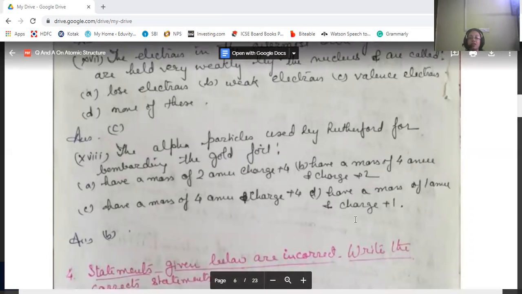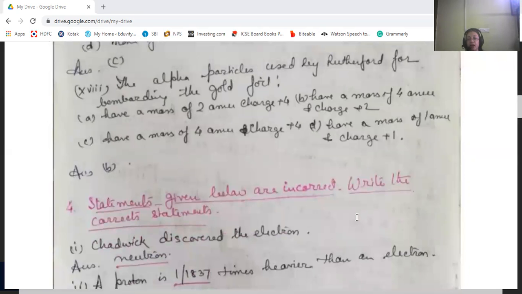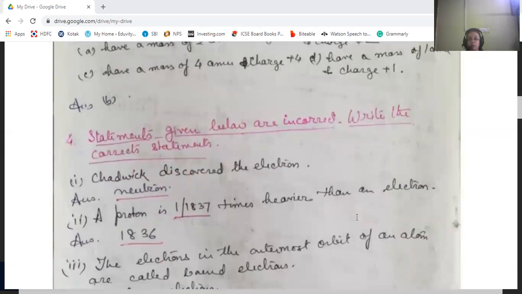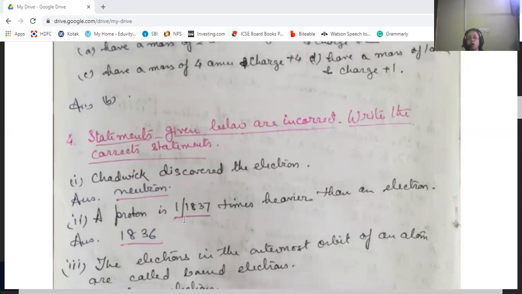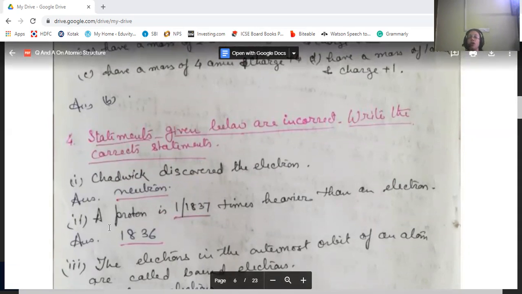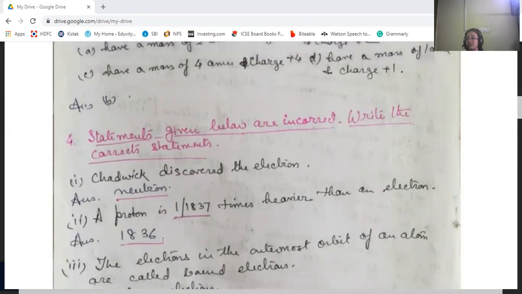Now, the next statements given are incorrect, and we have to write the correct statement. Chadwick discovered the electron. No, he discovered the neutron. A proton is 1 by 1837 times heavier than an electron. No, a proton is 1836 times heavier.